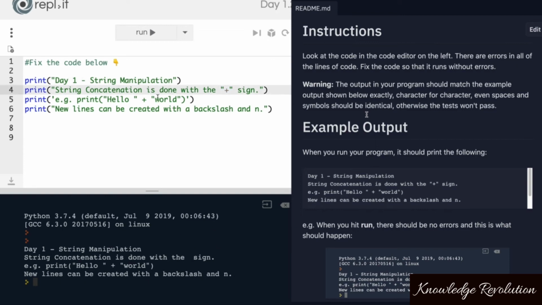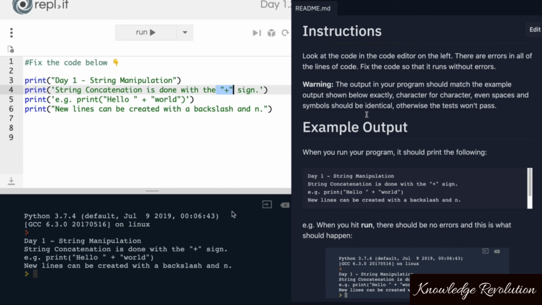So what we have to do is to change this outer part from double quotes into single quotes. And now you can see when it highlights this part, it's all the same color, including the plus sign. Now it sees this as a complete string, and it's not looking at this as if it's code. So now if we run our program, you can see the entire sentence being printed out.